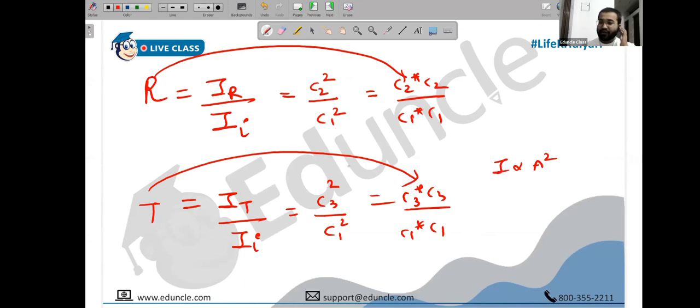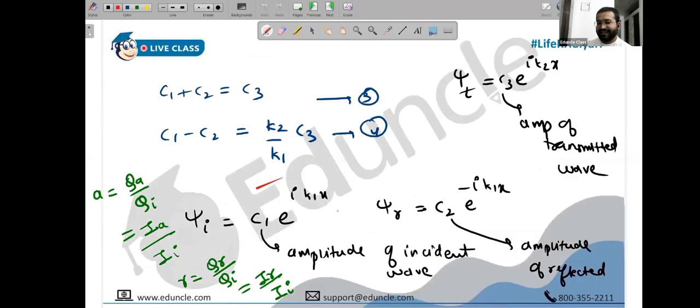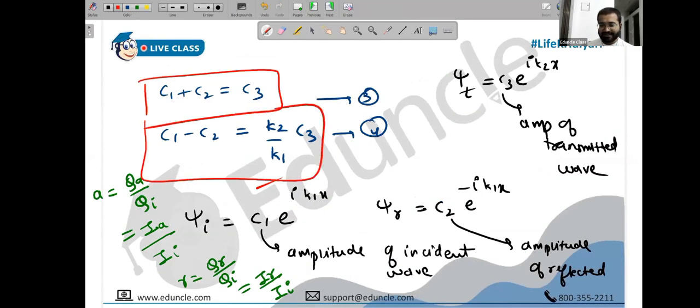So all that we have to do now is express C2 in terms of C1 so that C1 gets cancelled, and express C3 in terms of C1 so that C1 gets cancelled. We will have reflection coefficient, we will have transmission coefficient, and we are done. And since you have two equations, can you try and do that? Express C2 in terms of C1, express C3 also in terms of C1. Two equations, and we can do that. So you can give it a try.